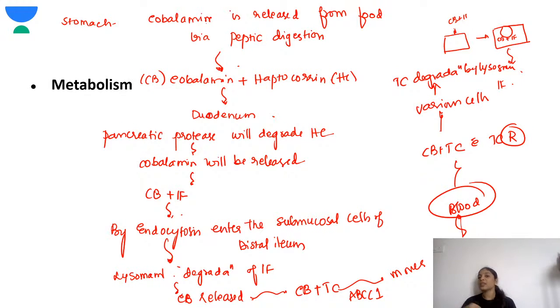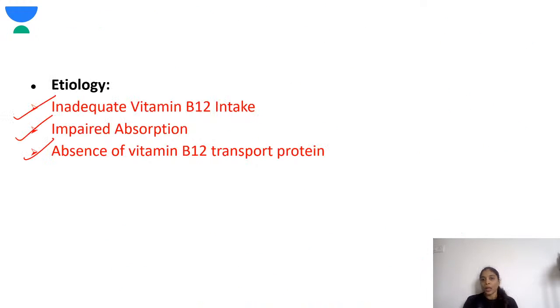Once it enters the cells, there is lysosomal degradation of transcobalamin, and then the cobalamin is free in these cells. So this is how the metabolism of cobalamin happens in the body. This you should know. When there is no intrinsic factor, what happens? When there is no haptocorrin, what happens? When there is no transcobalamin, what happens? So you should know this.